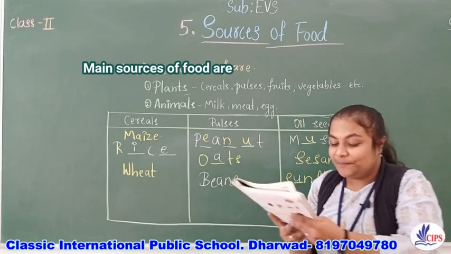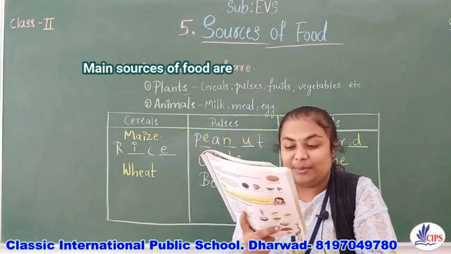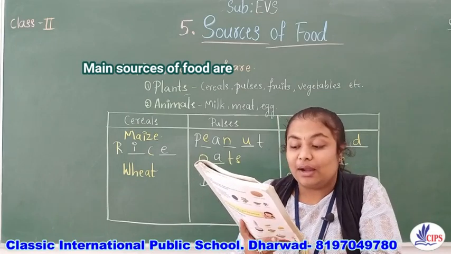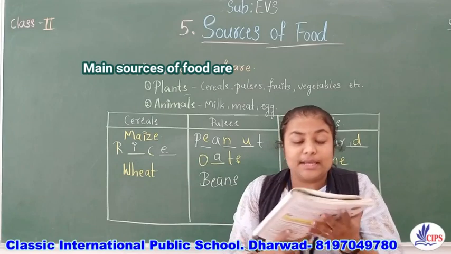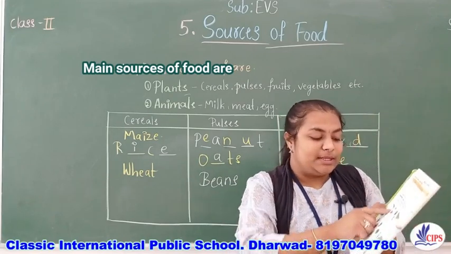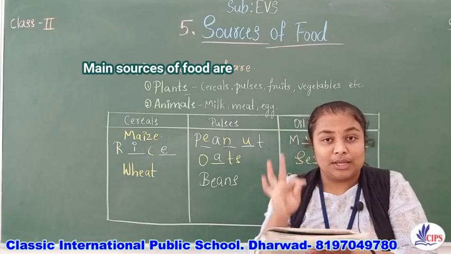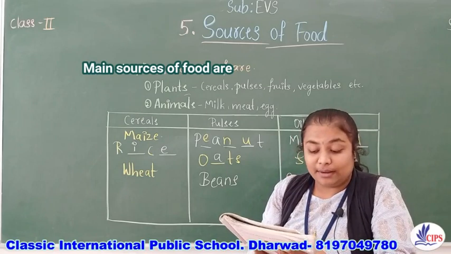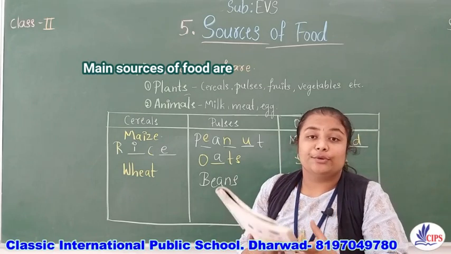Let us see here. Now, carrot, beetroot, radish, sweet potato, and turnip are roots of the plants. See, some vegetables are the roots of the plant. You can see carrot, beetroot, radish, sweet potato, and turnip are the roots of the plant.